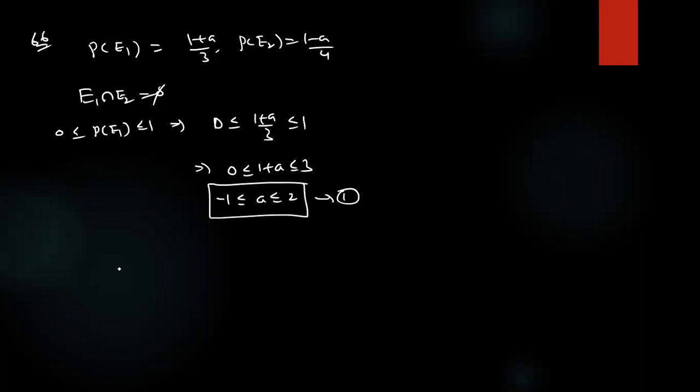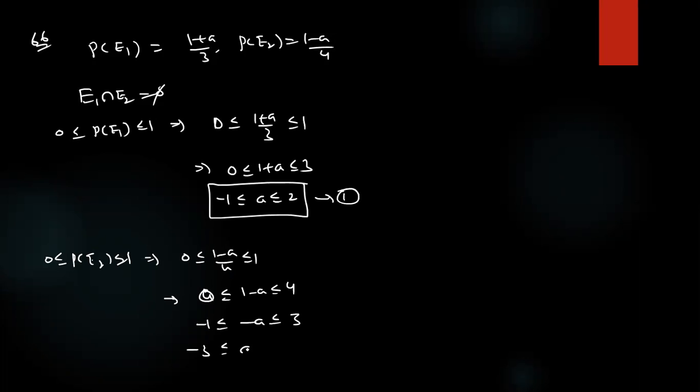That is the meaning. 0 less than or equal to 1 plus A by 3 less than or equal to 1. To simplify, what is the result? So minus 1 less than or equal to A less than or equal to 2, this is 1. Fine. Next, P of E2. What is the meaning? Simplify. 4 means adding minus 1. This is 2.